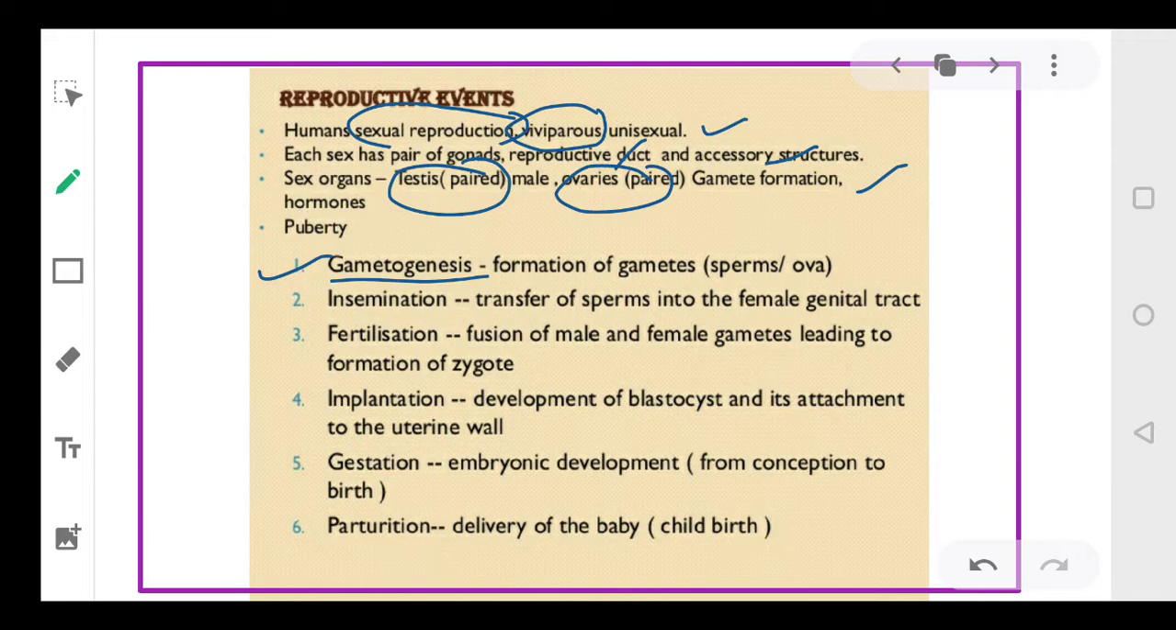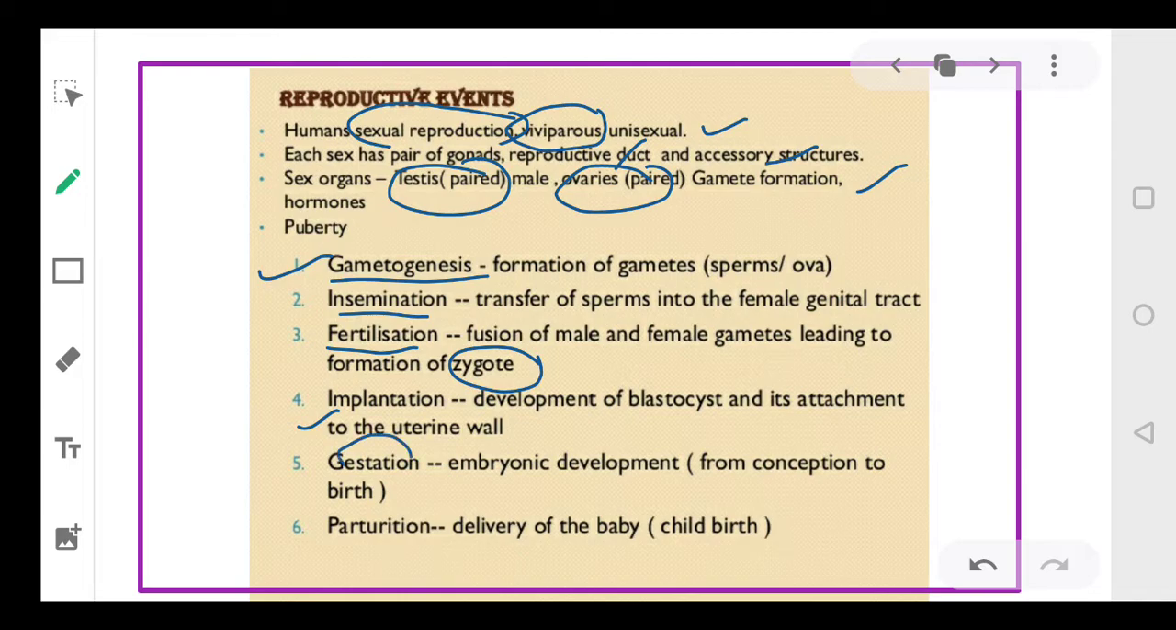The reproductive events in humans include the formation of gametes, that is gametogenesis. Second is insemination, that is transfer of sperms into the female genital tract. Third is fertilization, fusion of male and female gametes, which leads to the formation of zygote. Then the implantation of the zygote into the uterus so that it can derive the required nourishment.